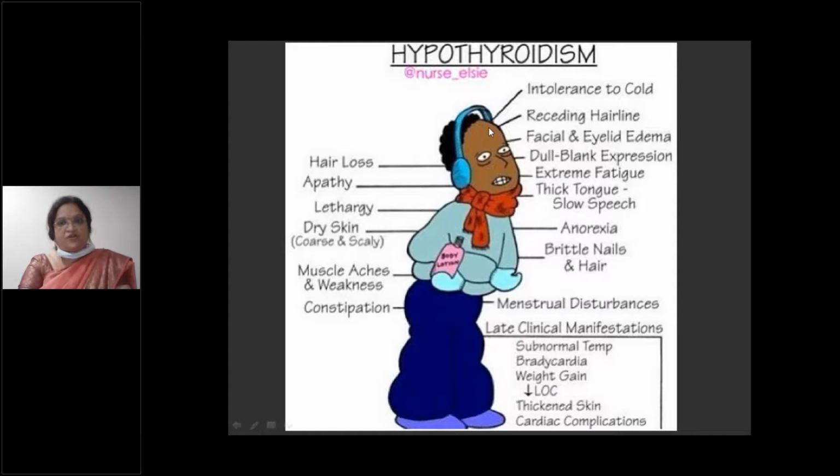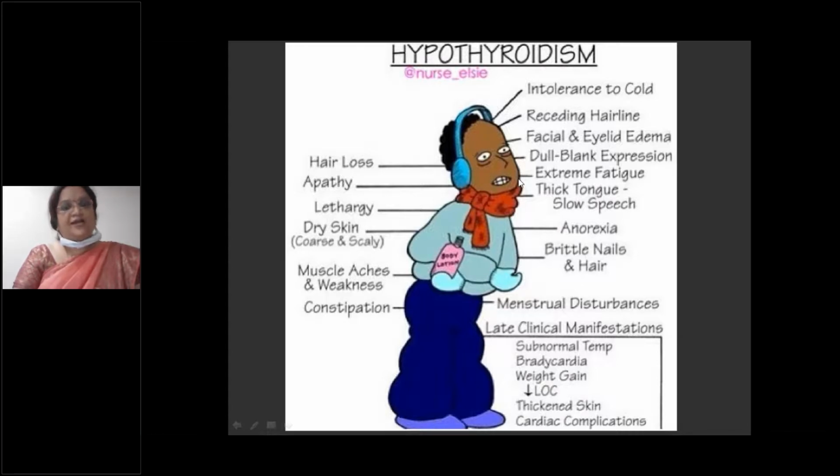They have intolerance to cold, receding hairlines, facial and eyelid edema, dull blank expression of the face, extreme fatigue, thick tongue, slow speech, anorexia, brittle nails. The patient will have menstrual disturbances and constipation, muscle ache and weakness, dry skin, lethargy, apathy, and hair loss. Apart from that, the patient will have subnormal temperature, bradycardia, weight gain, thickened skin, and cardiac complications.